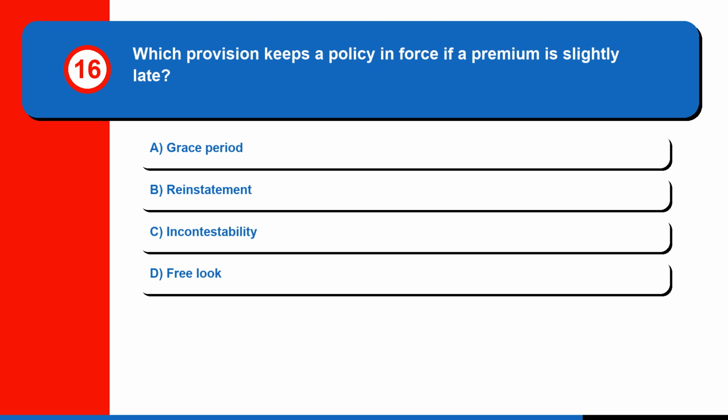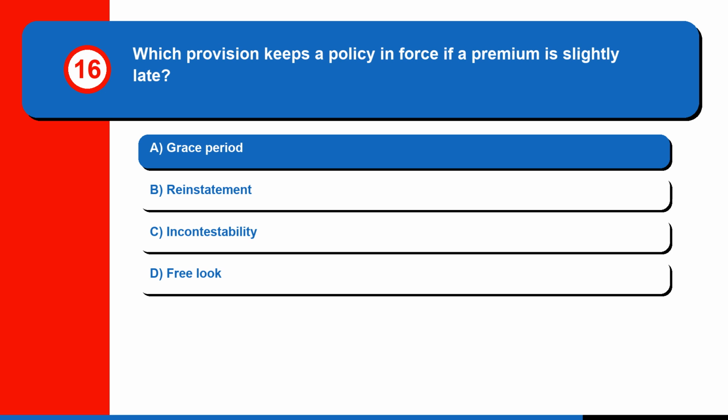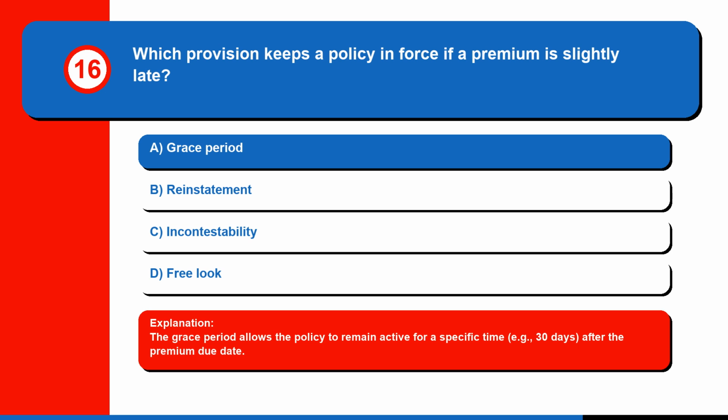Question 16. Which provision keeps a policy in force if a premium is slightly late? A. grace period, B. reinstatement, C. incontestability, or D. free look. The correct answer is A. Grace period. The grace period allows the policy to remain active for a specific time, for example 30 days, after the premium due date.